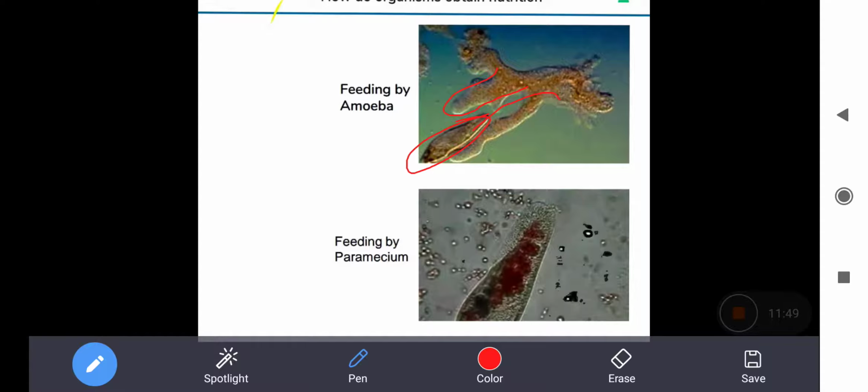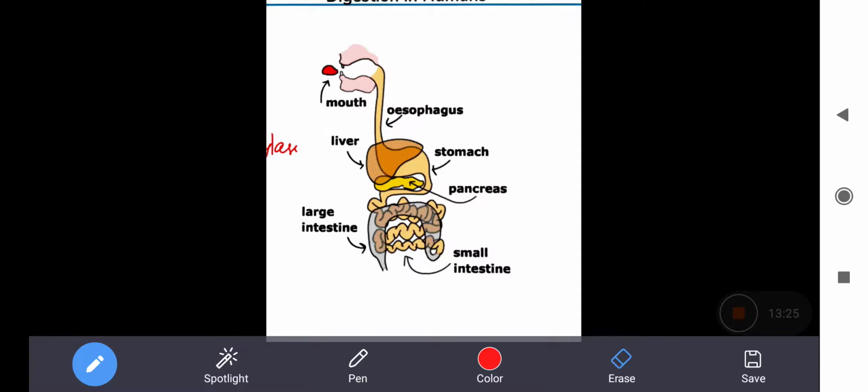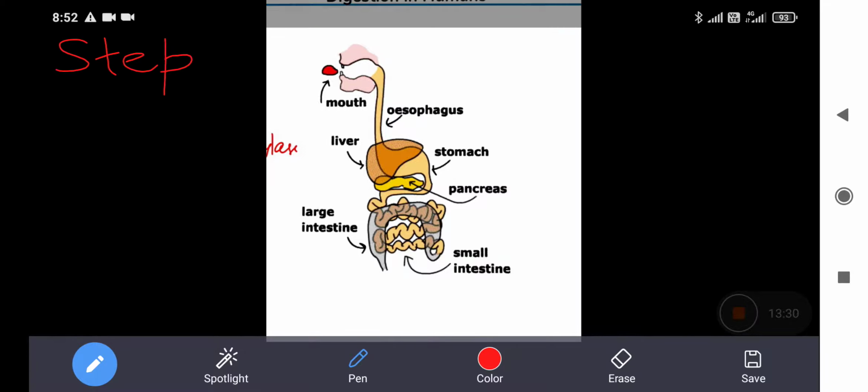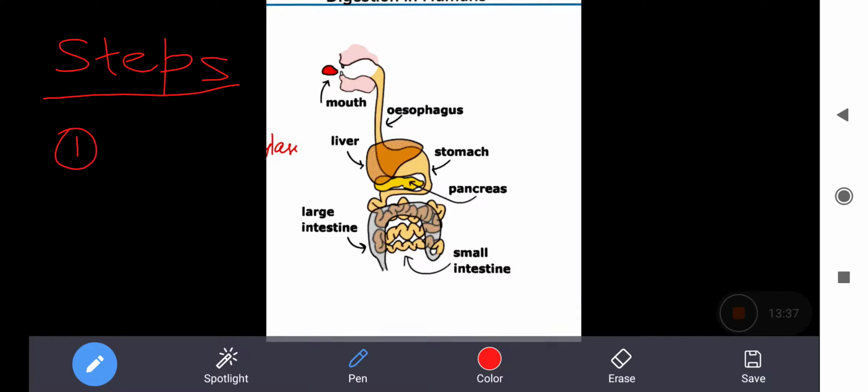The steps in the holozoic nutrition. The first step is ingestion. So what is ingestion? Ingestion is a process of taking in the food.